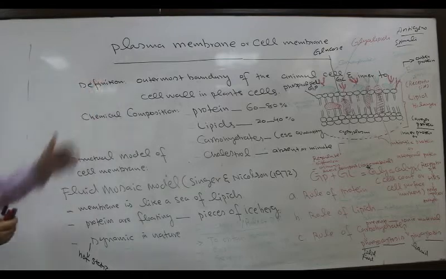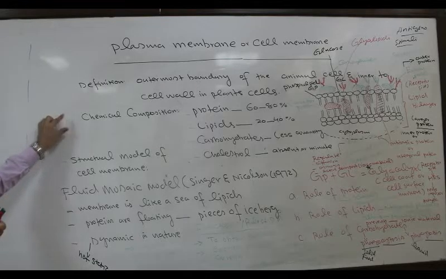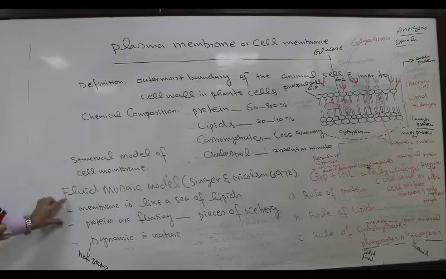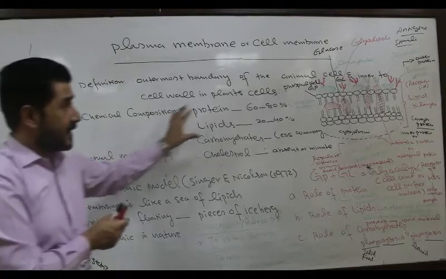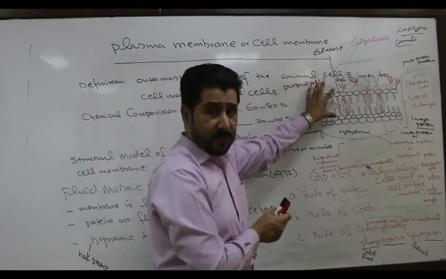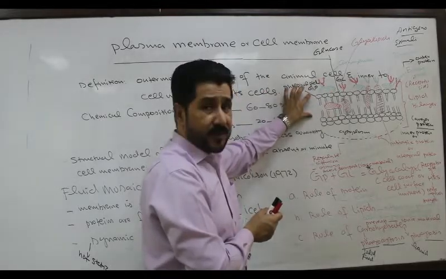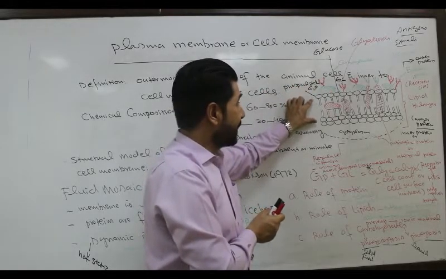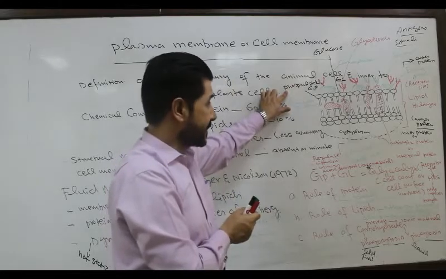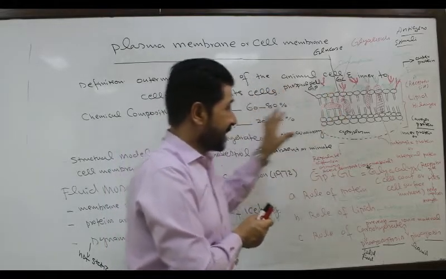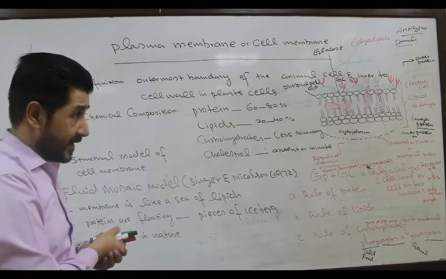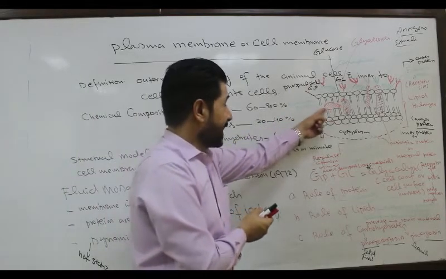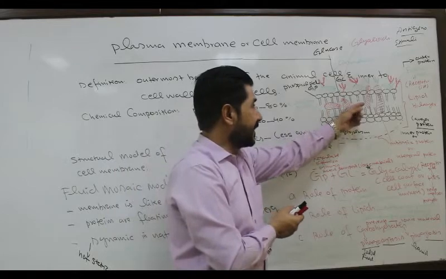the definition of the cell membrane, chemical composition of the cell membrane, and structural model of the cell membrane, that is the fluid mosaic model, and the salient features of the fluid mosaic model. This is a diagram of the fluid mosaic model. Different components can be seen, that is the lipid bilayer, which consists of phospholipids, which can be imagined as a sea of lipids, and these are proteins which are embedded in this fluid layer.